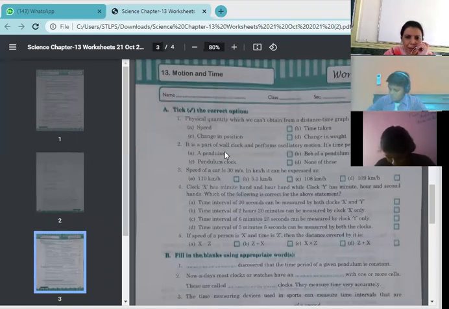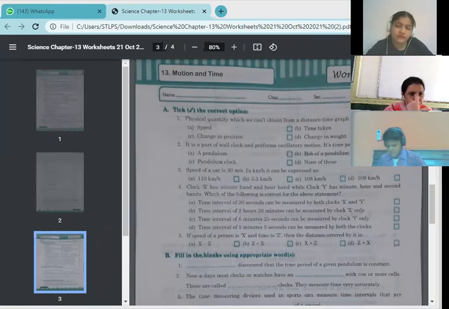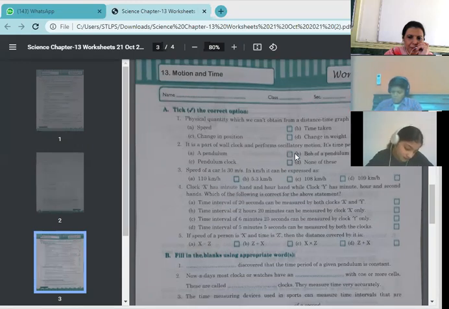Next, it is a part of a wall clock and performs oscillatory motion. Its time period is fixed. It is, raise your hands, either a pendulum, bob of a pendulum clock, none of these. Yes, Tanvi? Ma'am, a pendulum. It performs oscillatory motion and its time period is fixed. It's a pendulum.